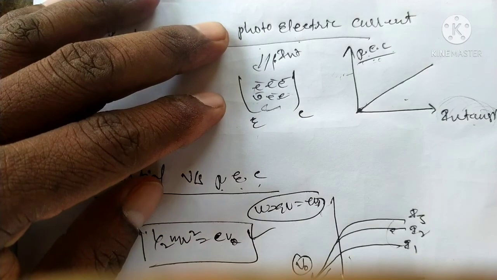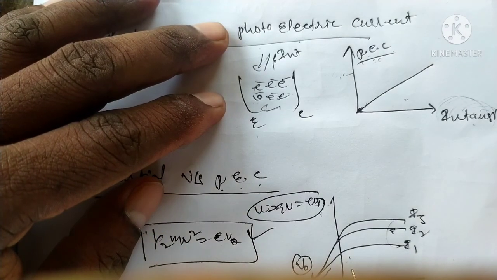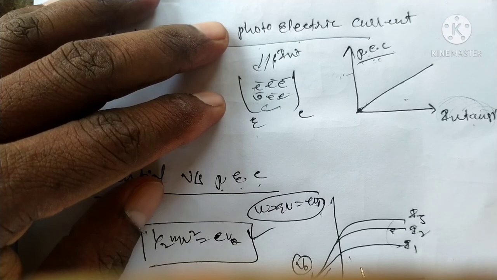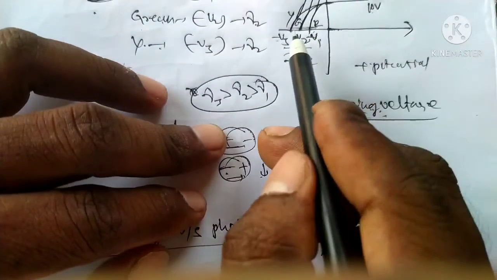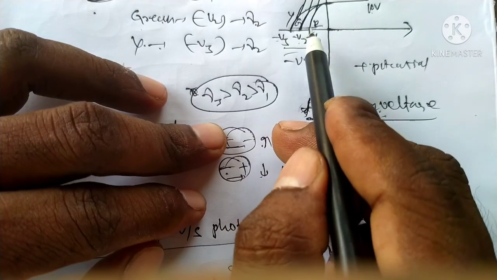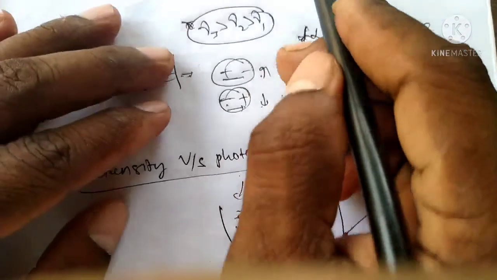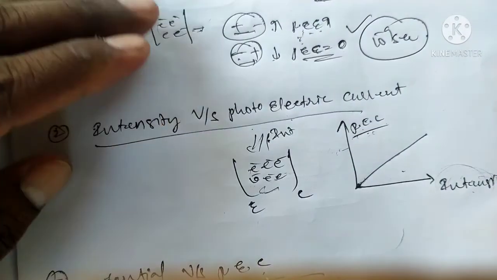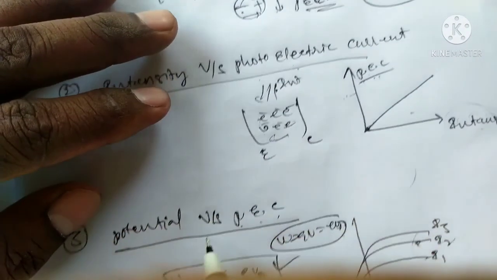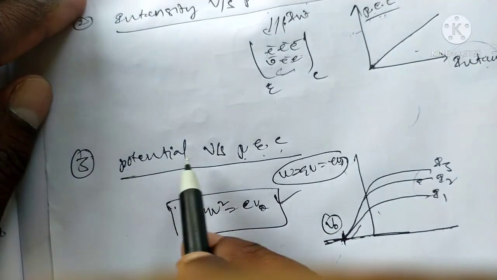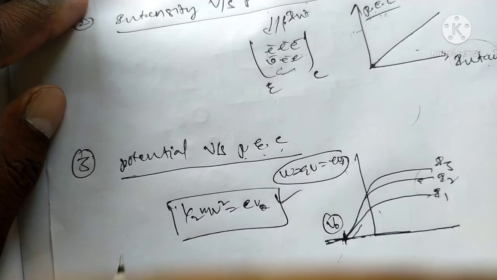Greater frequency gives greater stopping voltage. Okay, the third relation is over: the relation between potential versus photoelectric current.